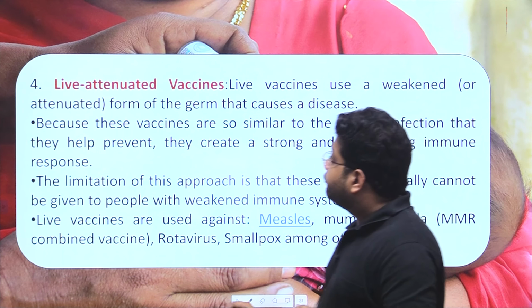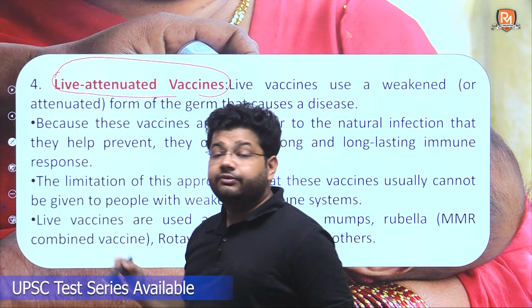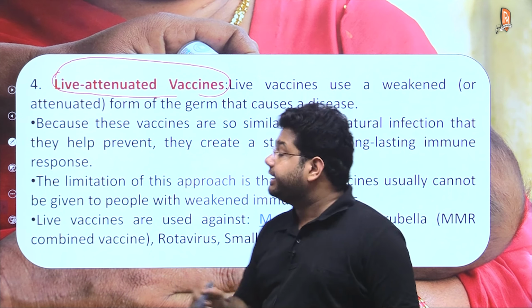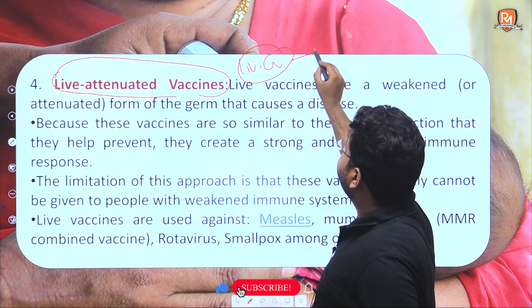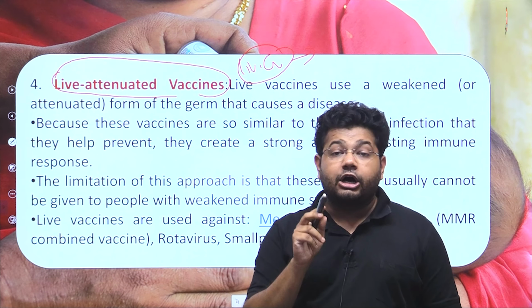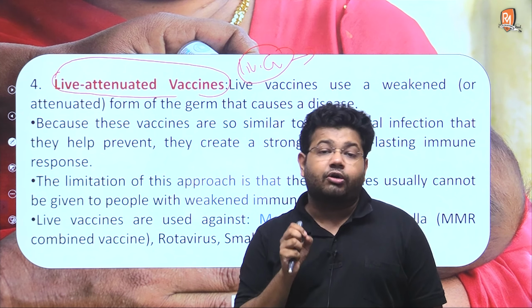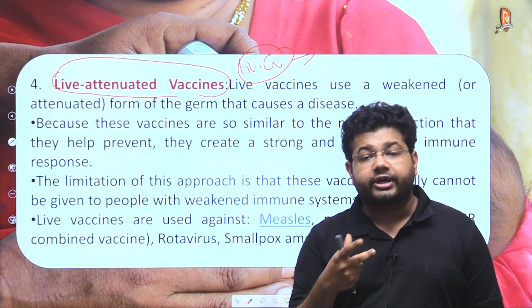Now fourthly, we have the live attenuated vaccine. As the word itself suggests, the live germ cell which is sought to be fought is actually given to the human body. However, this is a weaker version of the germ, and this weaker version helps to trigger the immune system.